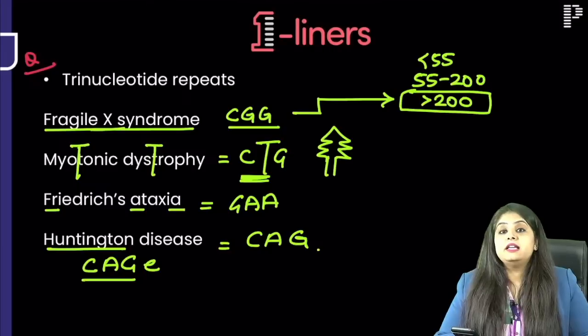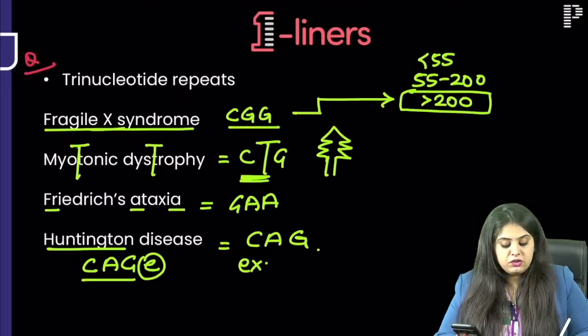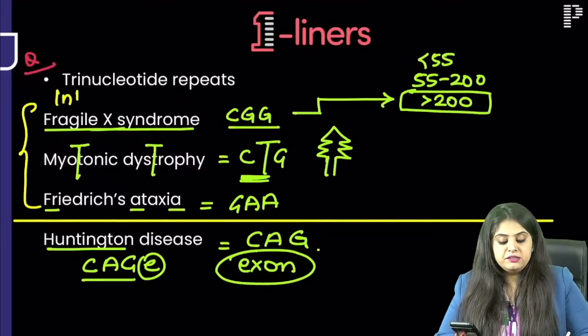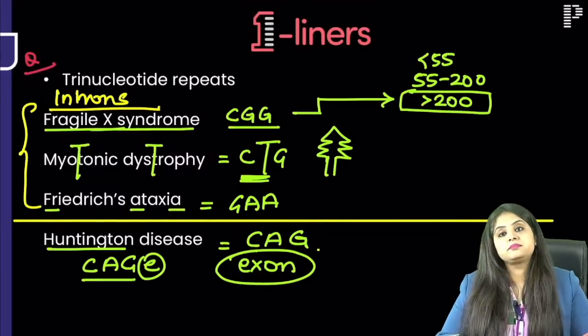That is CAG repeats. Are they going to be in the intron or the exon? They are going to be in the exon. So this is the only disease which is in the exon. Means automatically all these other diseases are going to be in the introns.